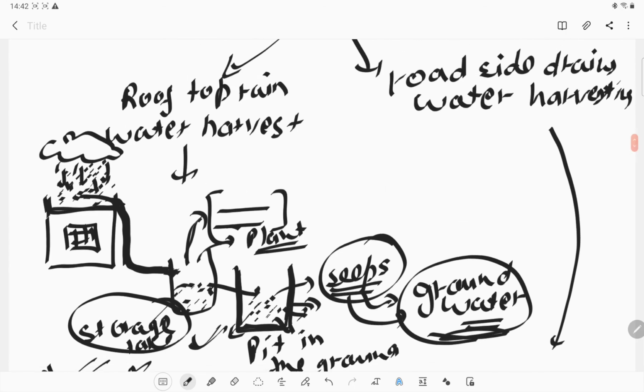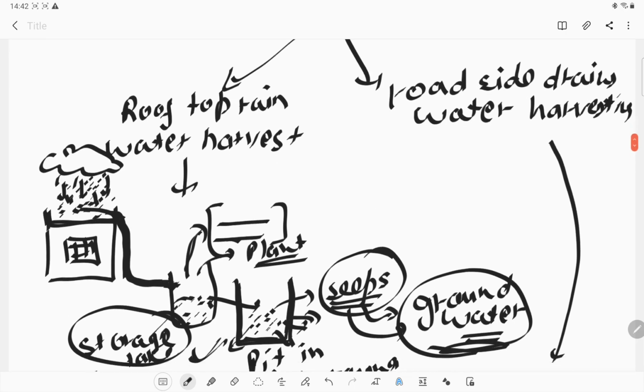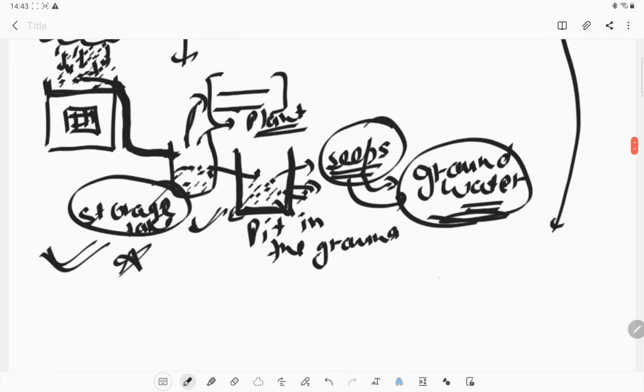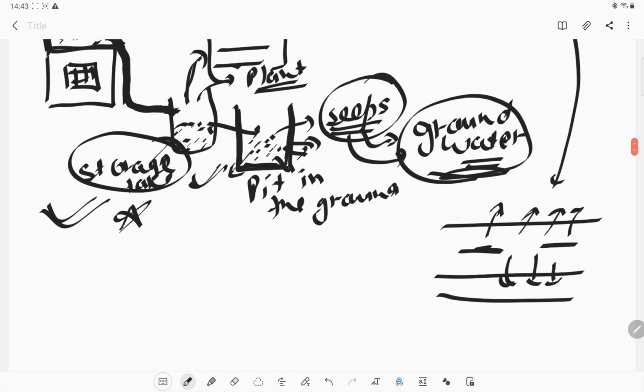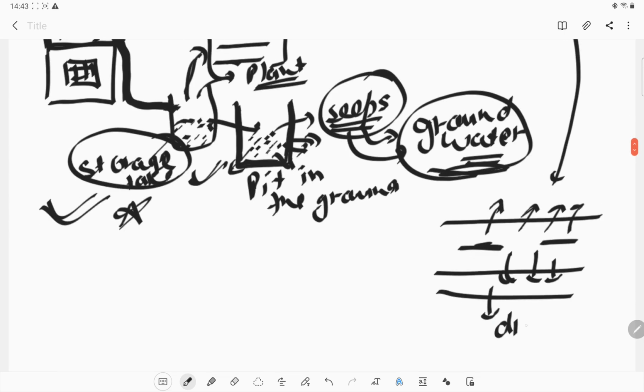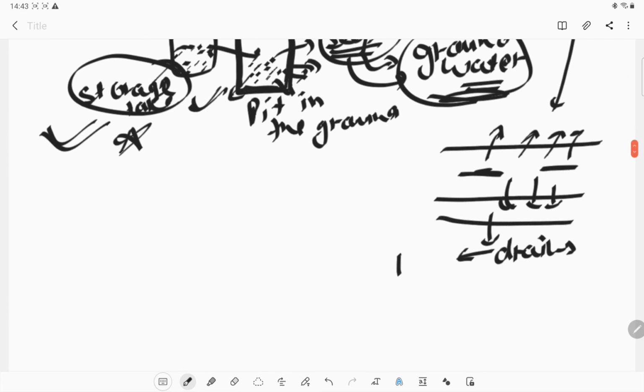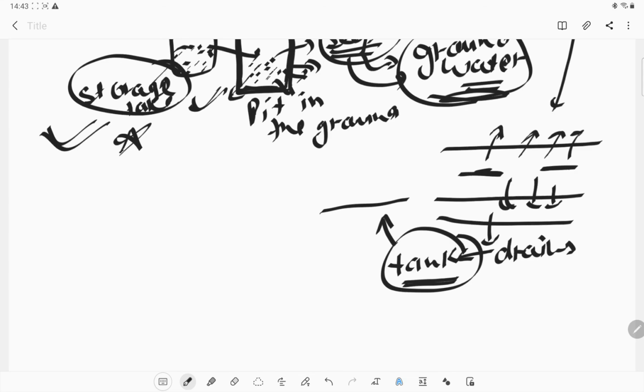The second way is the roadside drain water harvest. What is this? This is the road, and whatever rain falls on the road will go into the drainage. We can store that drainage water in some kind of tanks, and we can use that water for our other purposes also.